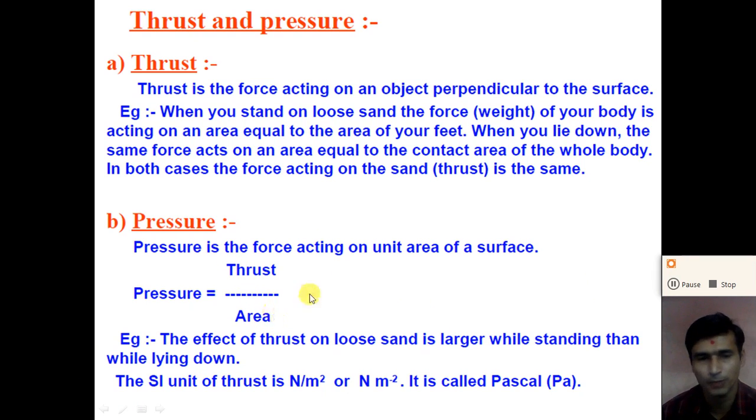From this formula, the SI unit of thrust is the Newton, since thrust is a force, and the unit of area is meter square. So the SI unit of pressure is Newton per meter square, or we can write Newton meter raised to minus 2. By the name of the scientist Pascal, the unit of pressure is also the Pascal.